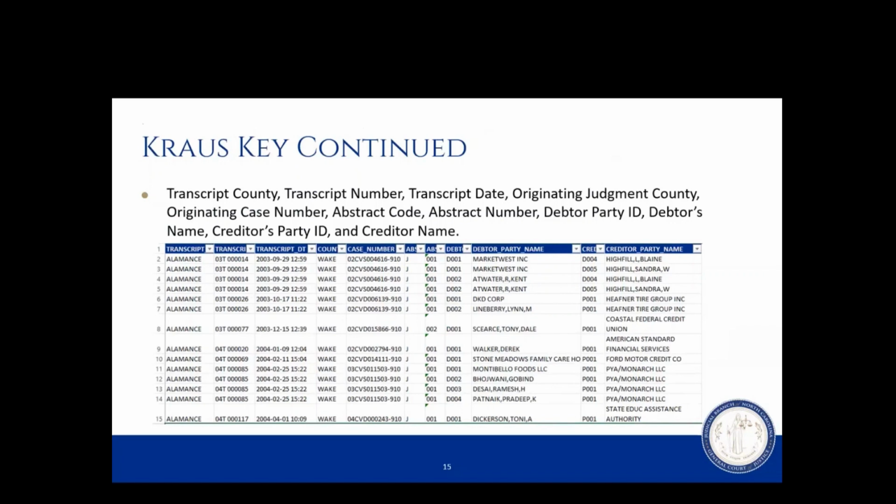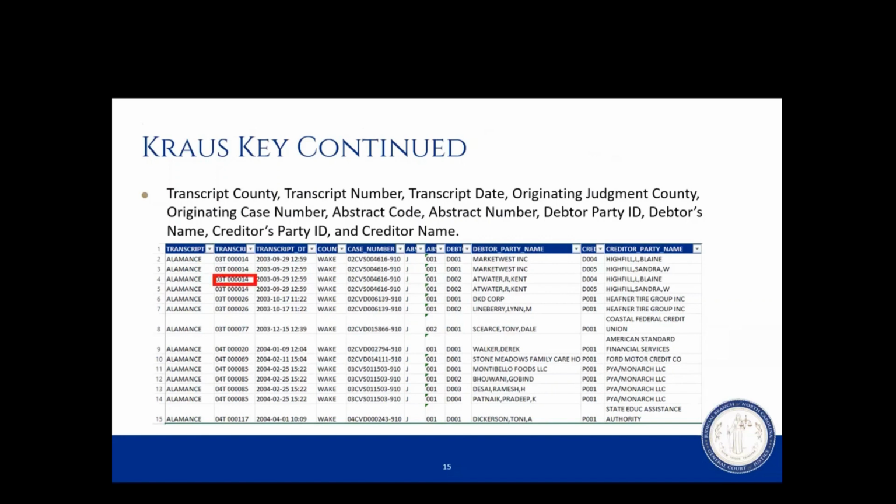So let's say in the previous example, we were able to locate the transcript number in VCAP. We would take that transcript number and we would compare the information to what's on the Krause key to try to find that exact transcript number. So we find the transcript number from this list.